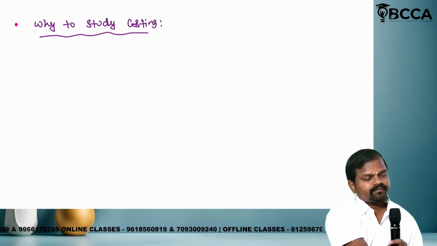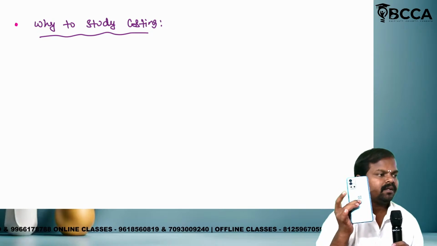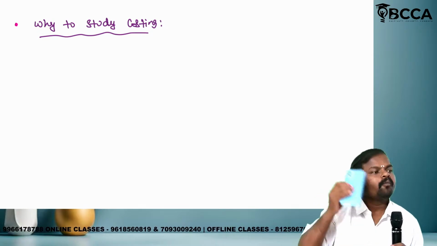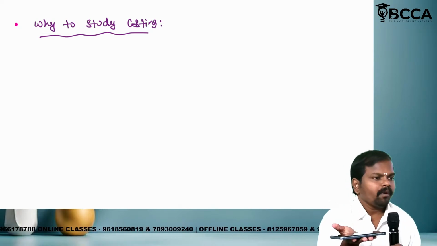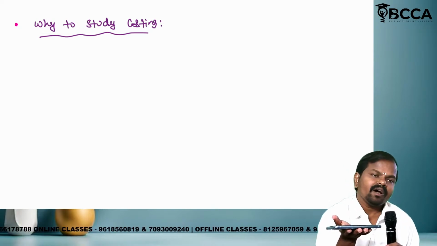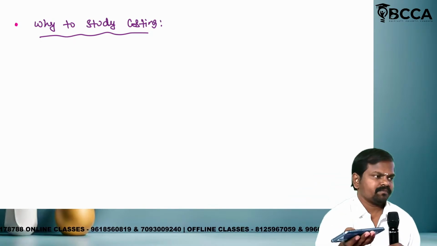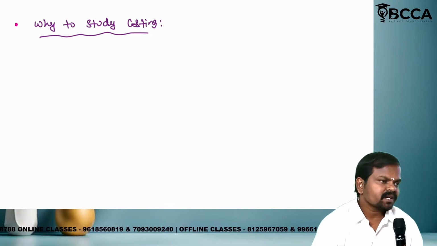Listen carefully. This is a OnePlus mobile manufactured by the OnePlus company. What is the intention of the OnePlus company? They have to sell to the customers, to earn more. Is it clear?